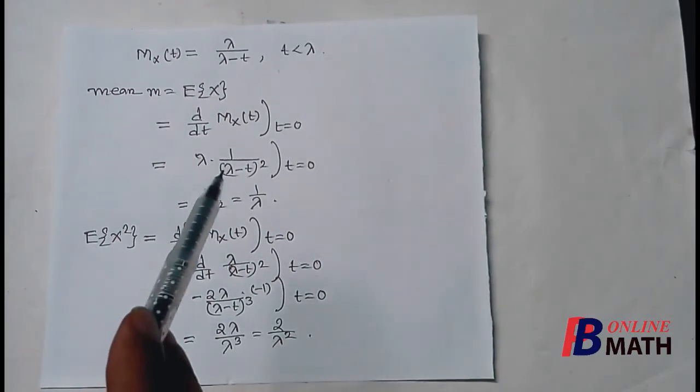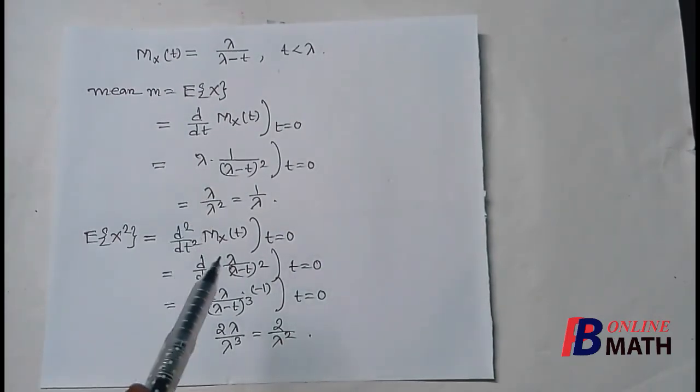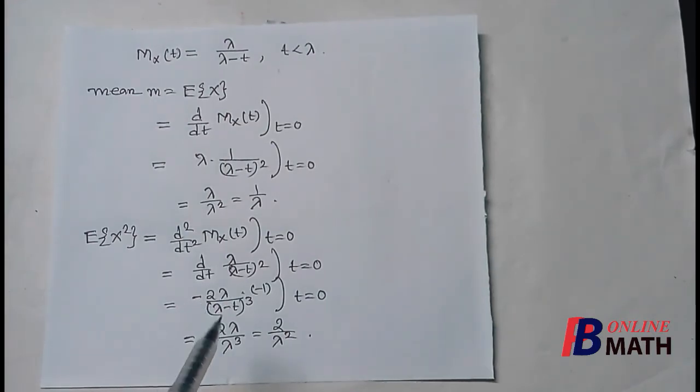If we differentiate this function with respect to t, we find that this is minus 2 lambda divided by (lambda minus t) cube, and also the derivative of minus t, that is minus 1, at t equal to 0. So if we put t equal to 0, we find that this is 2 lambda by lambda cube, that is 2 by lambda square. So this is the value of E of x square.